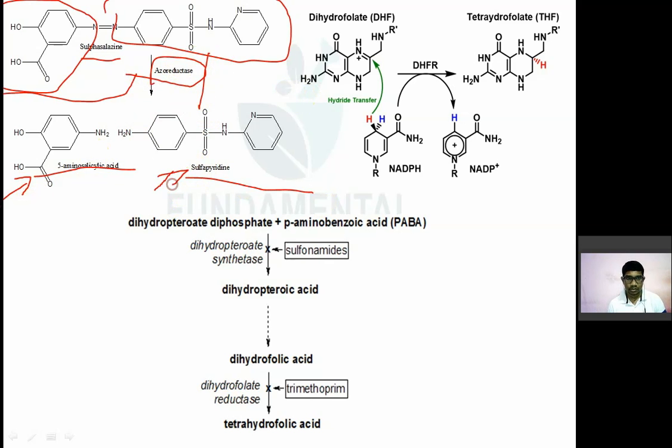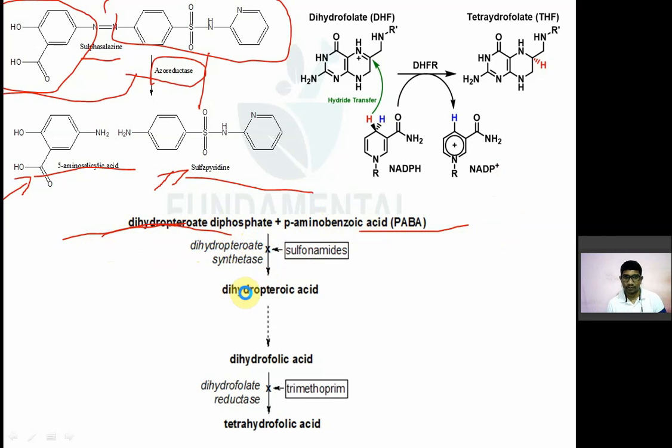This is used in irritable bowel syndrome. What is the mechanism? We have seen that mechanism. Sulfonamides prevent the formation of folic acid. Bacteria synthesize it from two precursors: dihydropteroate diphosphate or pteridine, and para-aminobenzoic acid.